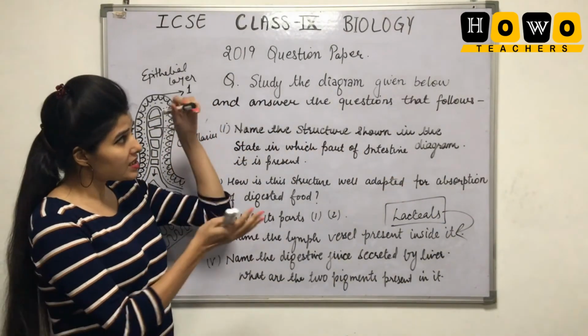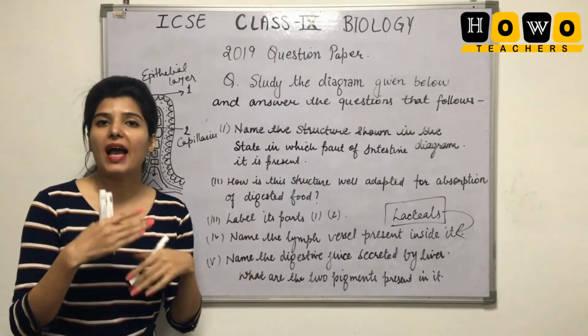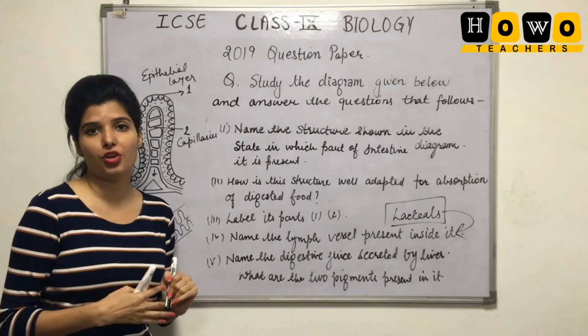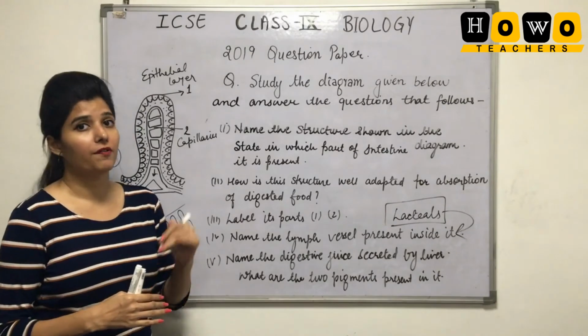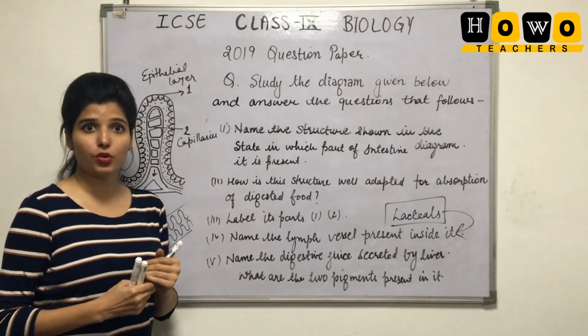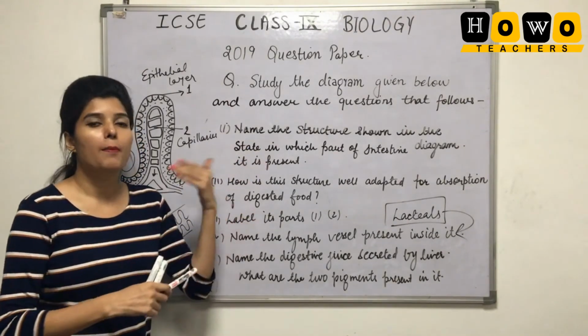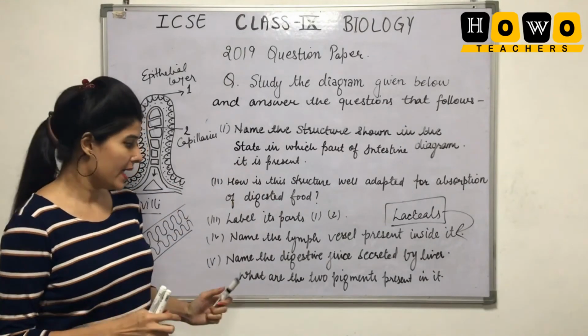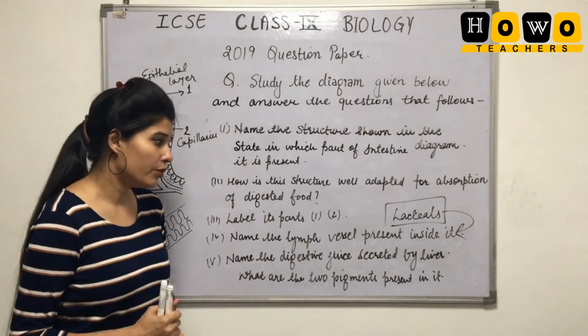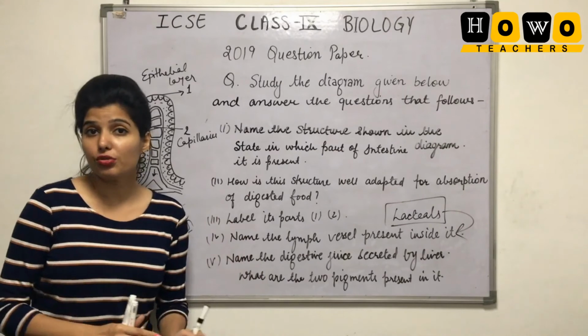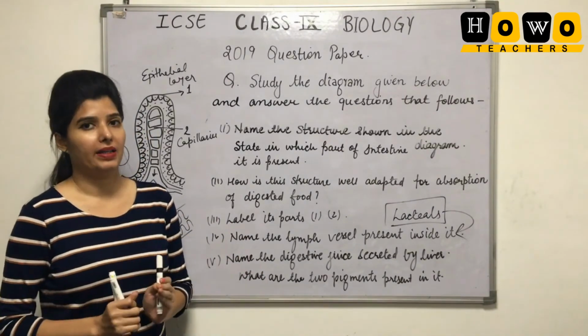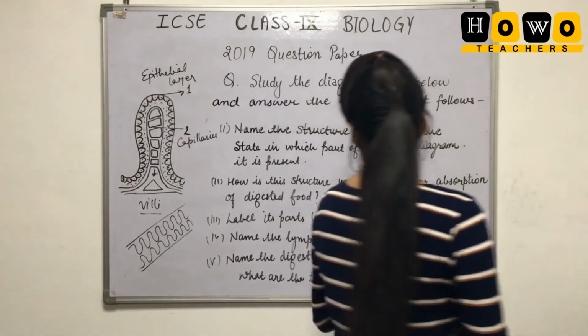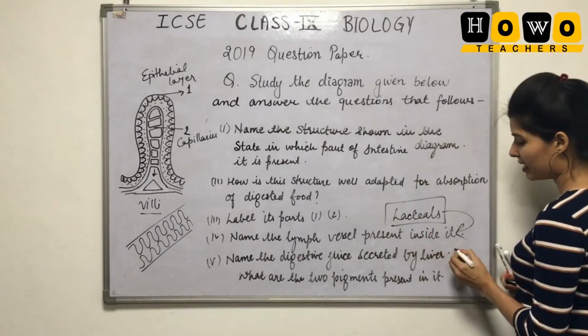Along with the small intestine part, they have added the last question of 1 mark in the form of a digestive gland. They are asking about the liver. The juice secreted by the liver is bile. So you have to remember that the digestive juice secreted by the liver is bile.